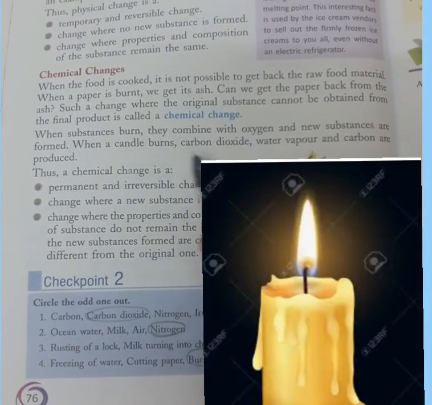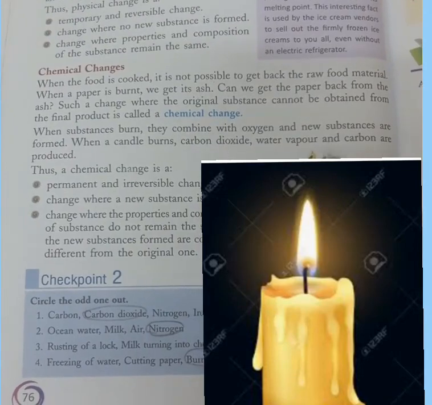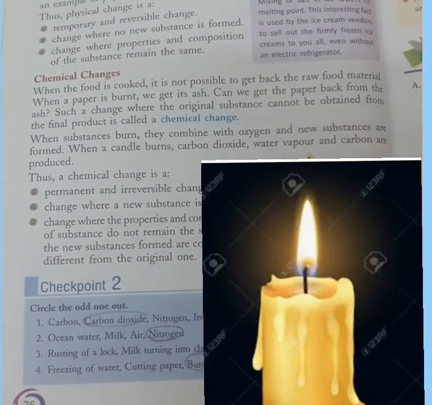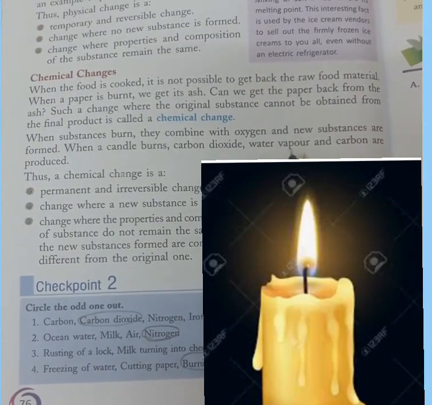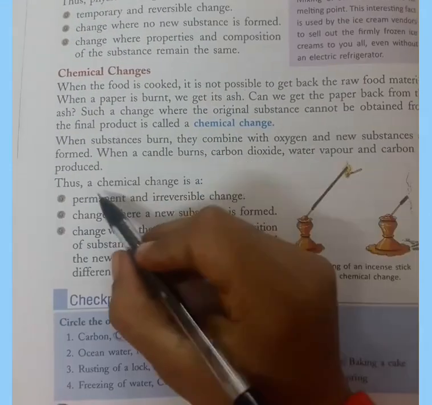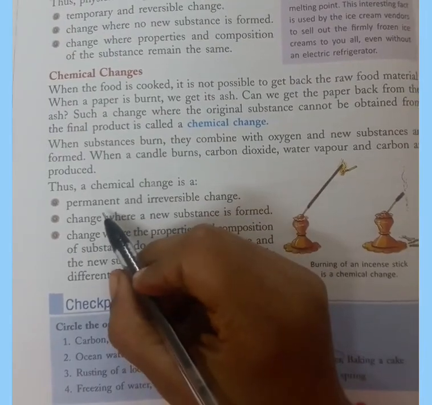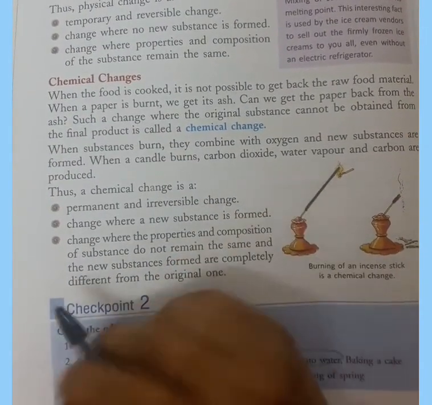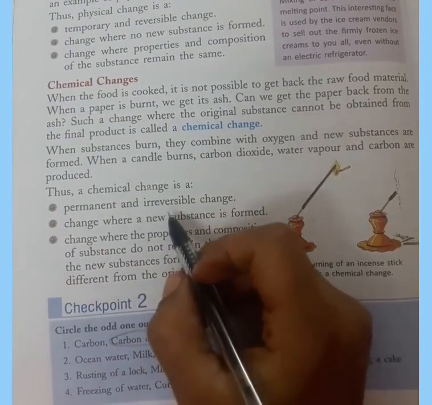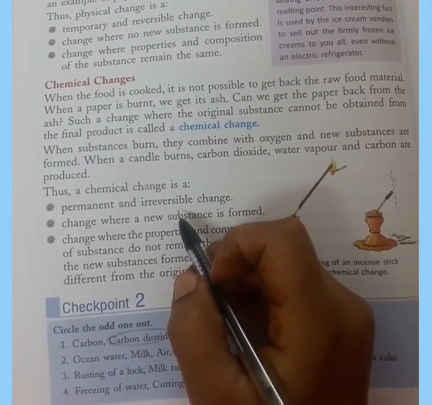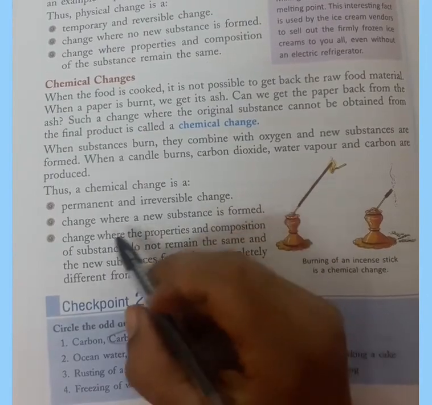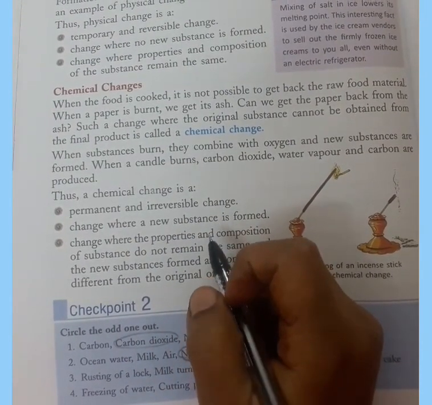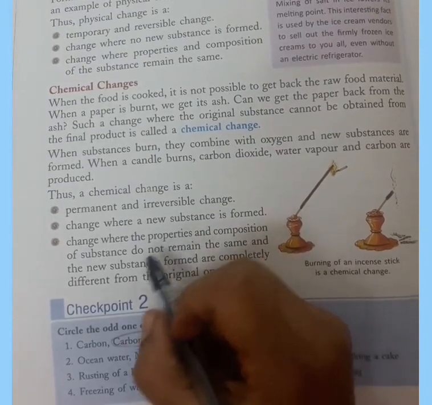When a candle burns, carbon dioxide, water vapor and carbon are produced. If we burn any candle, then what are the things which we'll get? Carbon dioxide, water vapor and carbon. Thus, a chemical change is a permanent and irreversible change. When there is chemical change, it is permanent, it is forever and it is irreversible, that it cannot be reversed back again. A change where a new substance is formed. In a chemical change, always a new substance is formed.